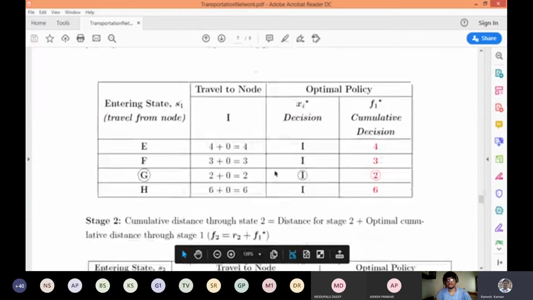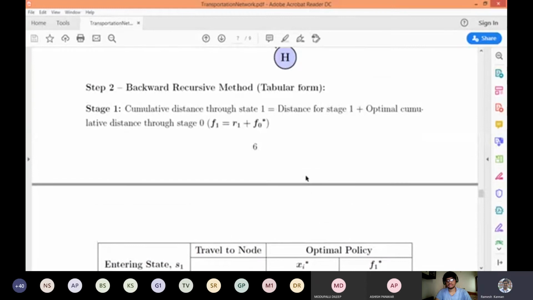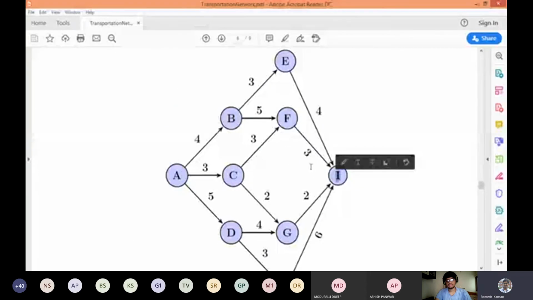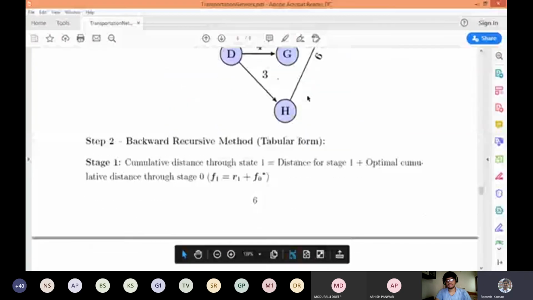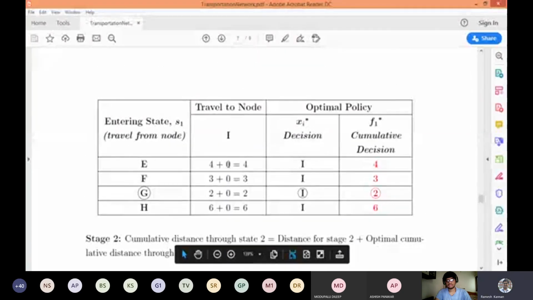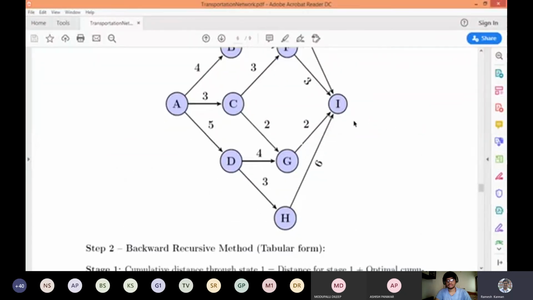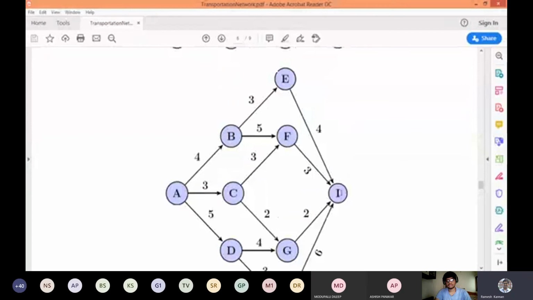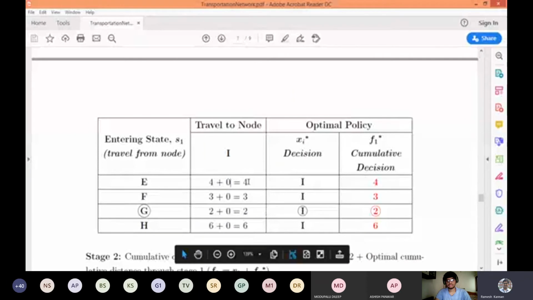So this is the tabular form. This is stage 1 in a backward pass. In the backward pass, the destination is I, and E, F, G, H are the different nodes. So I is a decision variable here, and E, F, G, and H are the options available. And I just put 4 plus 0, because 0 in the sense that it doesn't have any other succeeding activity. So if you want to take I to E, it is 4 plus 0. I to F is 3 plus 0, and so on. And we don't have any multiple choice here.